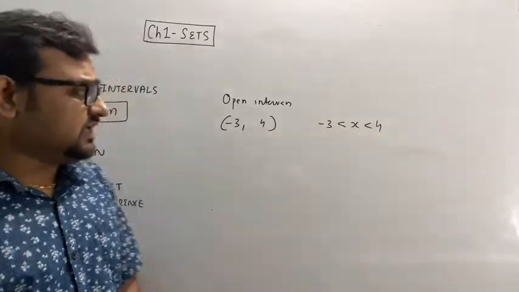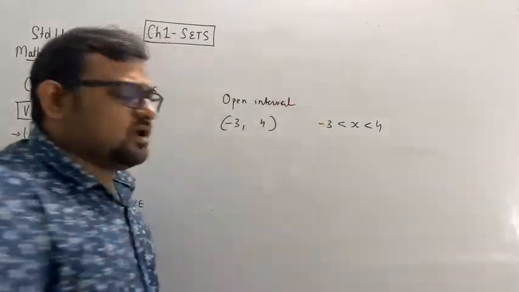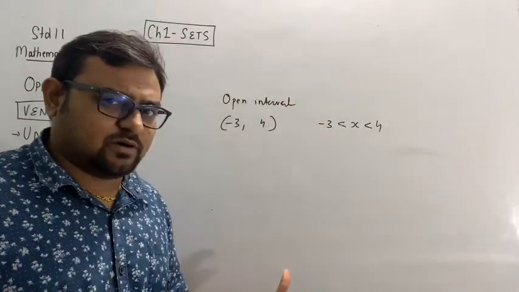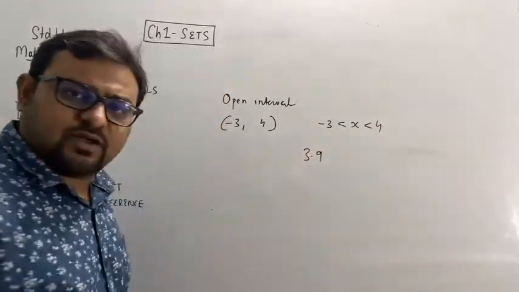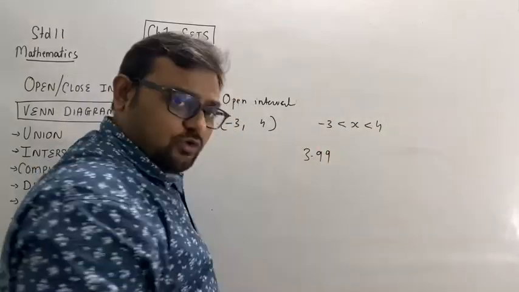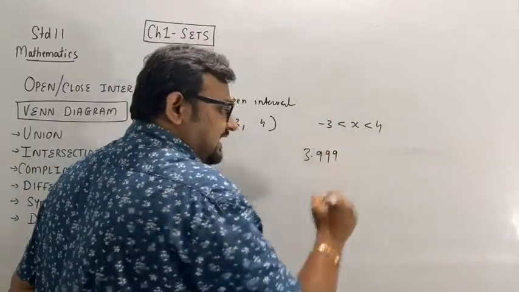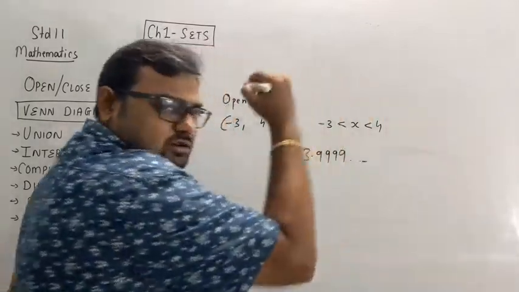Right? So see why this is called an open interval. Which will be the largest number? If you say that 3.9 will be the largest number, then your answer is wrong. 3.99 will be included because it is less than 4. Again 3.999, and so on.